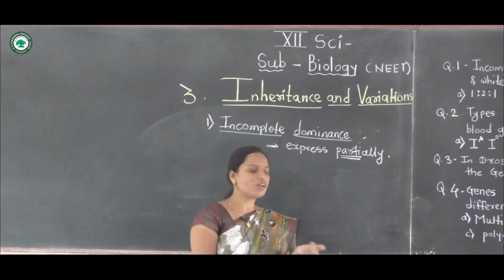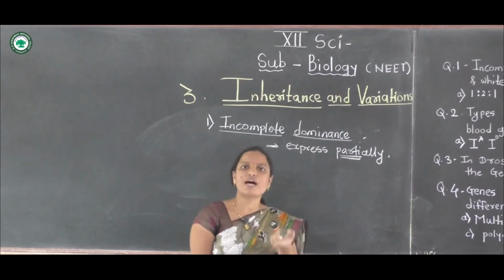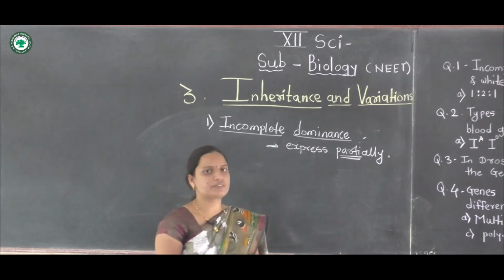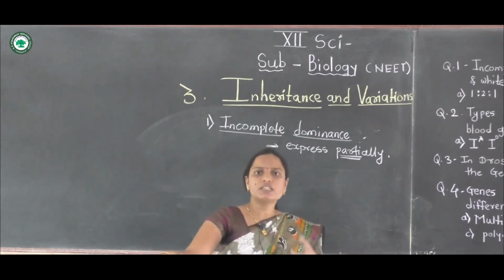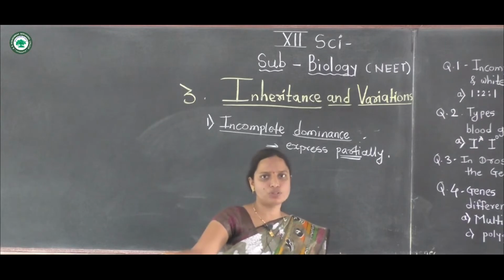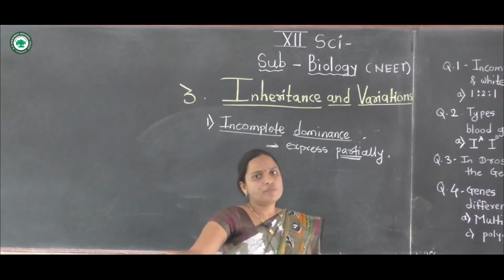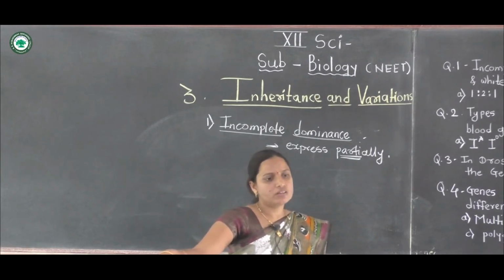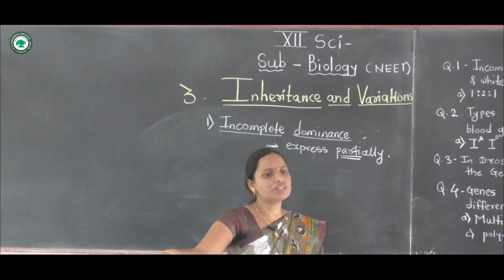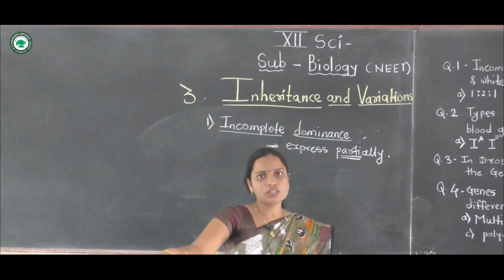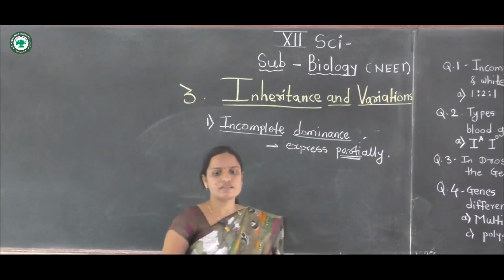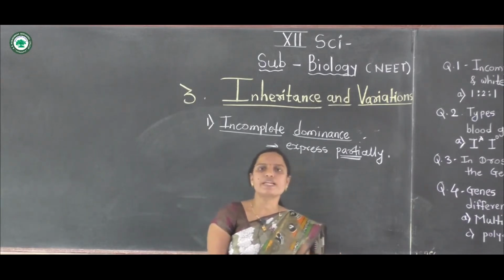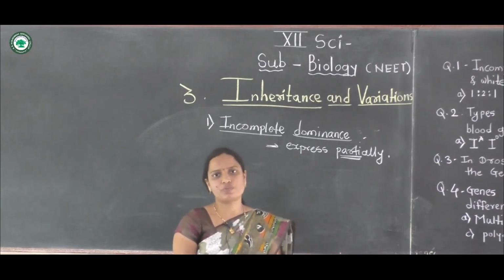Both the genes or allelomorphic pairs express partially, and this is called incomplete dominance. It is not a complete dominance. Incomplete means partial distribution of both the alleles, meaning the expression is half, not a complete expression, in F1 hybrids.